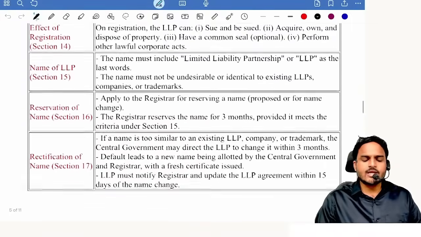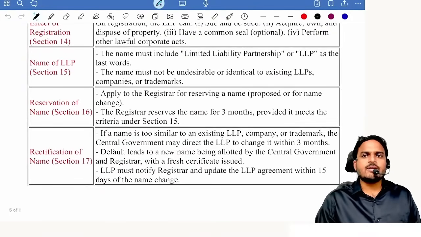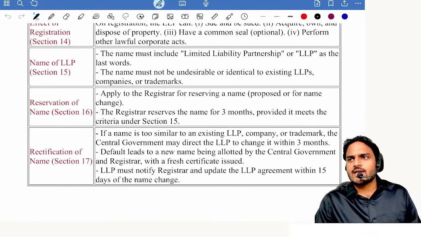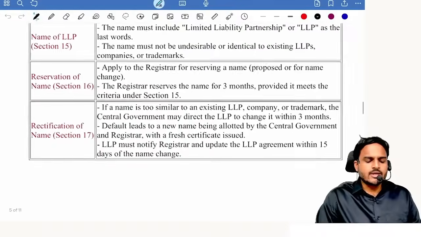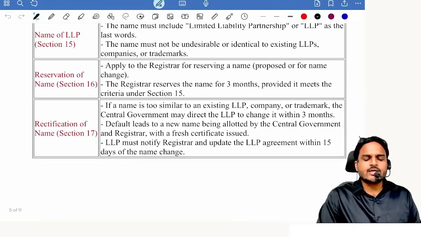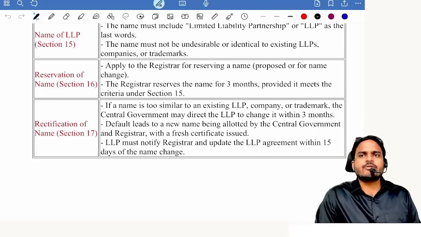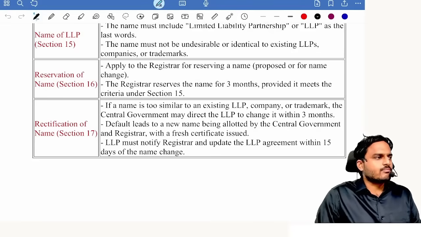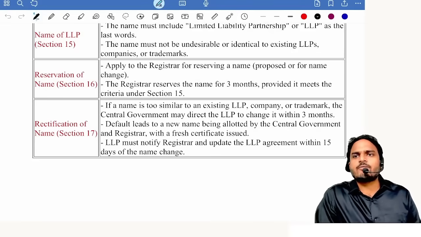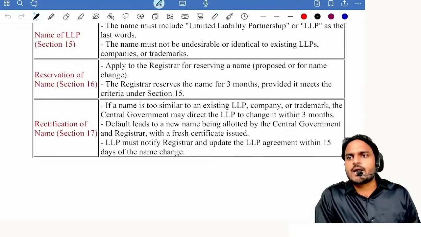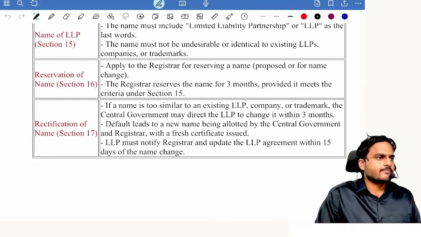Next, name of LLP shall always end with limited liability partnership or LLP acronym. Next one, name must not be undesirable or identical to existing LLPs, existing companies, existing trademarks. That means even if your LLP name is similar to the name of an existing registered partnership, no violation.